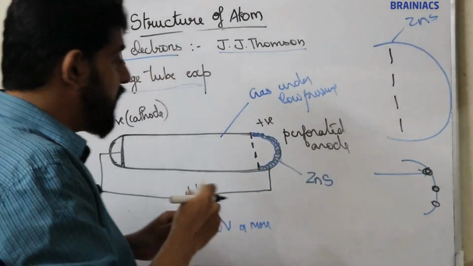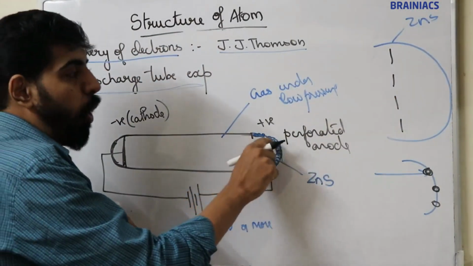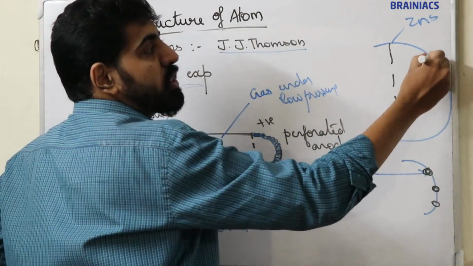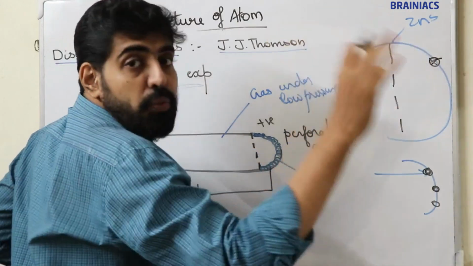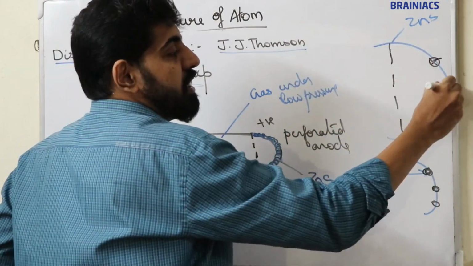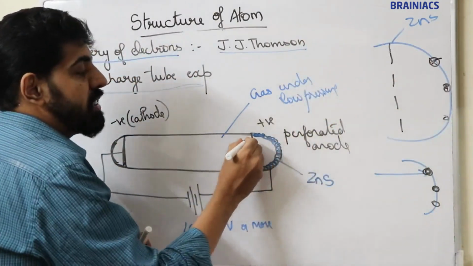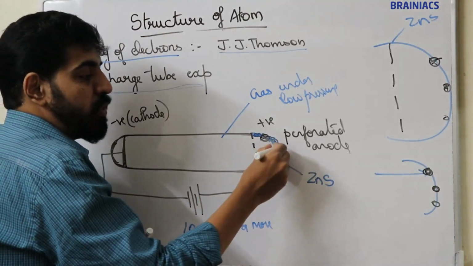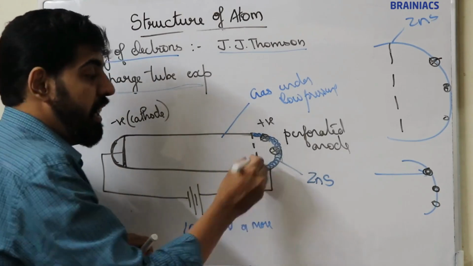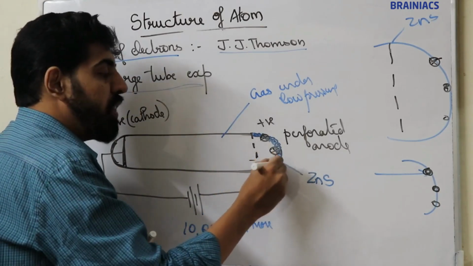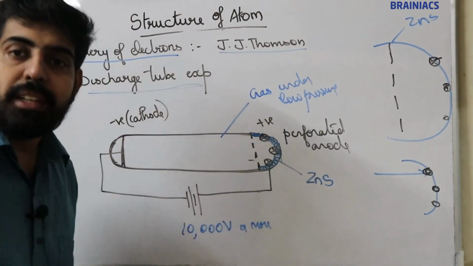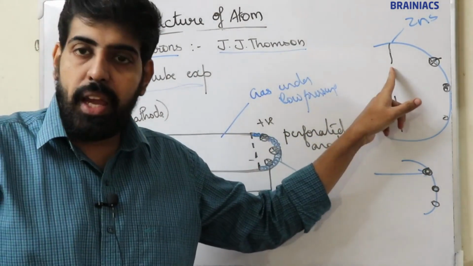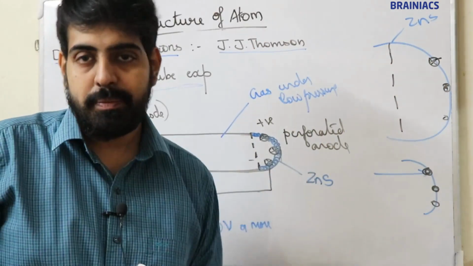Just behind this hole, he is observing a flash of light in the zinc sulphide. Scintillation means flash of light. So just behind the holes of the anode, he is observing scintillation.